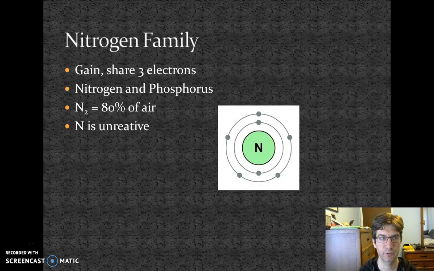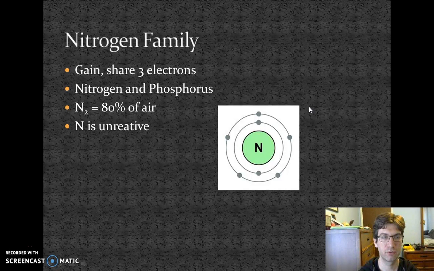Our next family is the nitrogen family. Nitrogen is going to react by gaining or sharing 3 electrons. So keeping in mind our Bohr model here, I want nitrogen to be happy with its outer shell filled. Again, our first shell only gets 2 electrons. Our second shell gets 8. Right now it has 1, 2, 3, 4, 5. So it needs to get 3 more in order to have 8 and make that outer shell happy. So it wants to either gain or share these three electrons with something else in order to become stable, and will combine with anything that will let it do that.